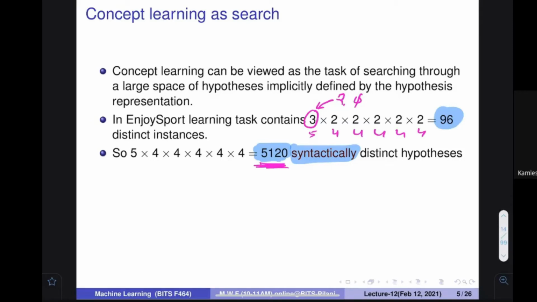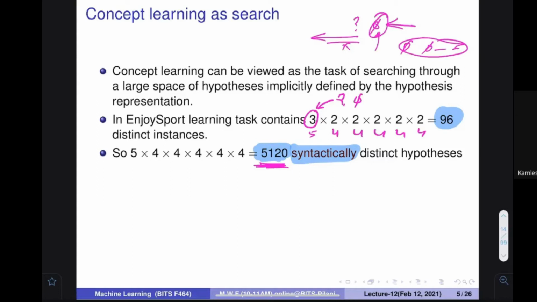However, you know that there is the possibility of question marks and phi also. And if you use phi, then whatever else you put is going to be rejected. So whenever you use a phi, whether in one place, two places, or all the places, they are going to represent the same kind of hypothesis that always gives no. Makes sense?